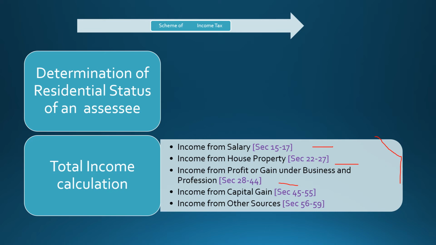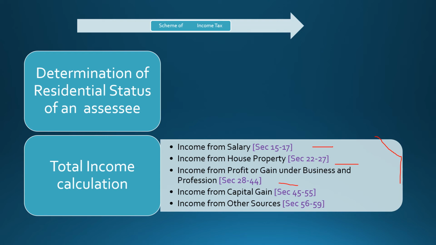Each head of income has its own method of computation. These 5 heads are: income from salary, which deals with sections 15 to 17; income from house property, sections 22 to 27; income from profit or gain under business and profession, sections 28 to 44; income from capital gain, sections 45 to 55; and finally income from other sources, sections 56 to 59. Income from all these heads shall be computed separately according to the provisions given in this act, that is the Income Tax Act 1961.